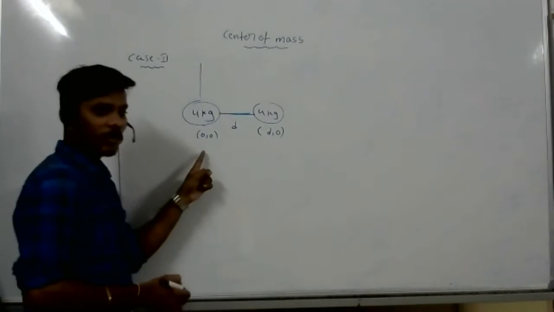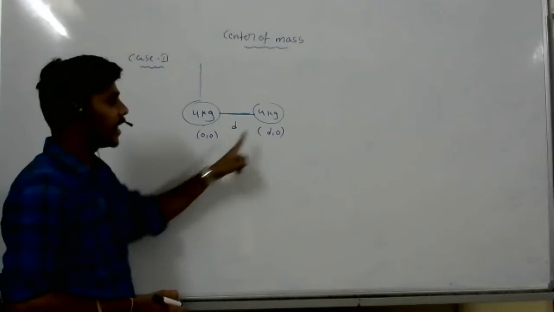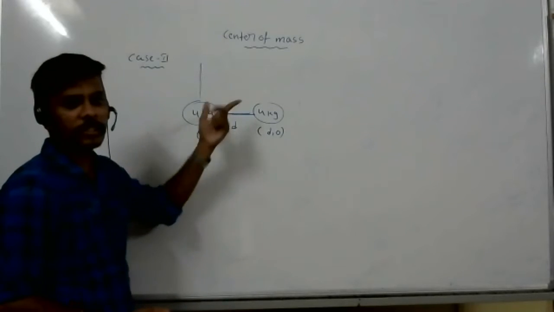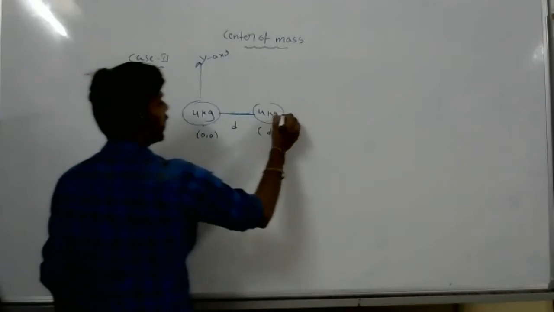What is 0, 0? On the x-axis 0, on the y-axis 0. This mass is at D distance on the x-axis and 0 distance on the y-axis. This is the y-axis. This is the x-axis.